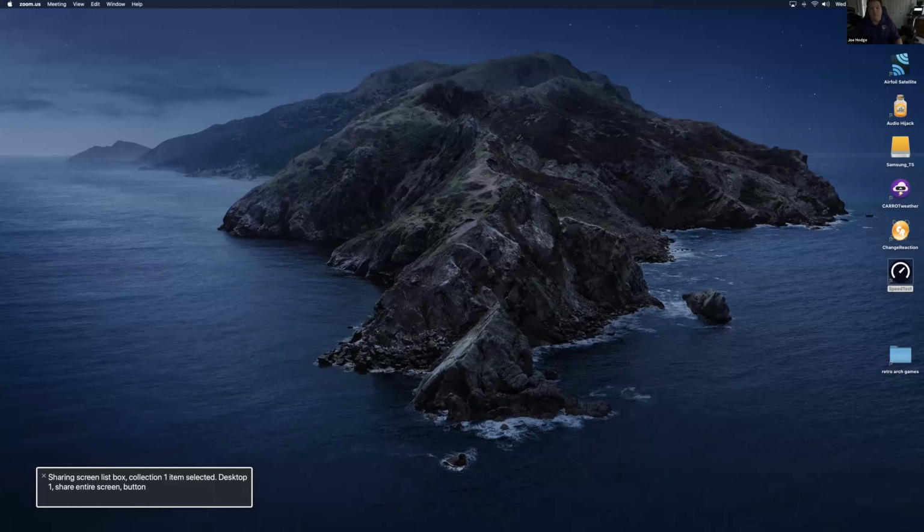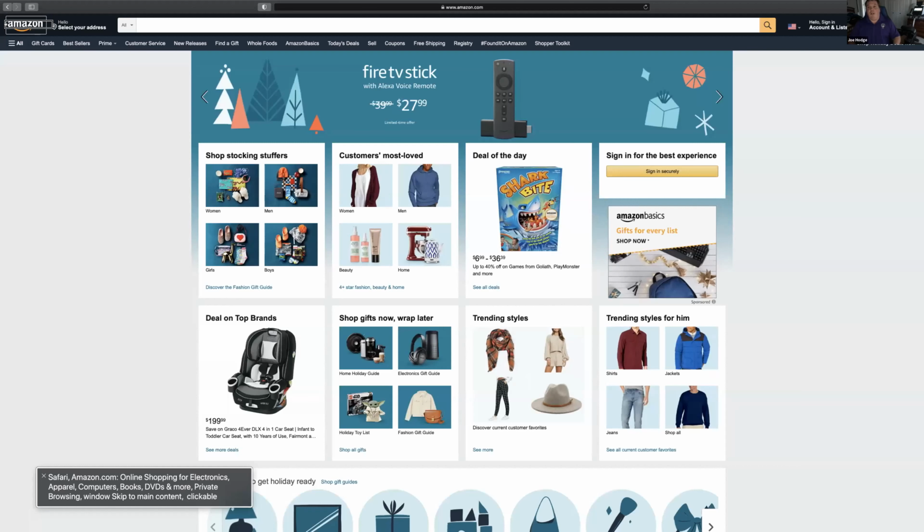Alt S, your screen share. All right, so let's go ahead and share my screen here. And there we go. Safari, Zoom. Okay. Safari, Amazon.com. So I am online shopping on Amazon for electronics, apparel. Let me quiet that down there. I am on Amazon's website here, the main Amazon page.